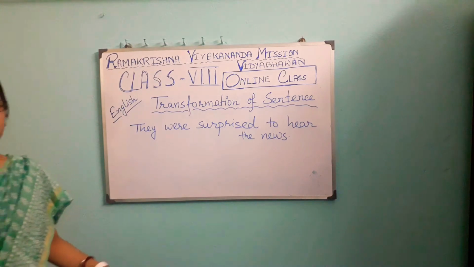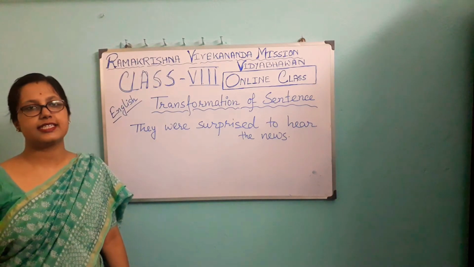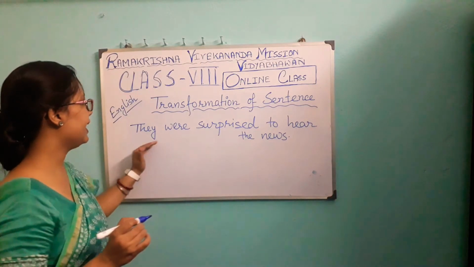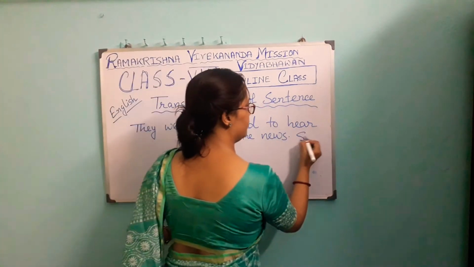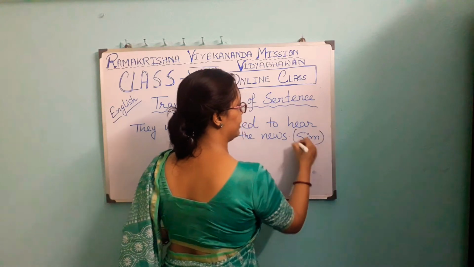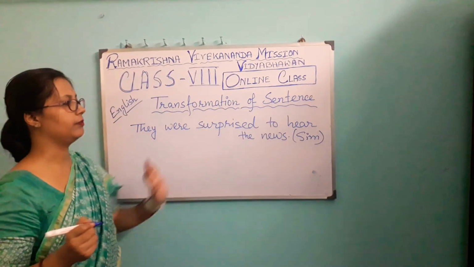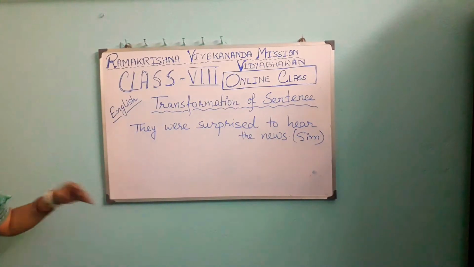Simple to compound. We are doing what? They were surprised to hear the news. This is a simple form. By this time all of you have got the idea that this is a simple form. Now we are making it a compound sentence.